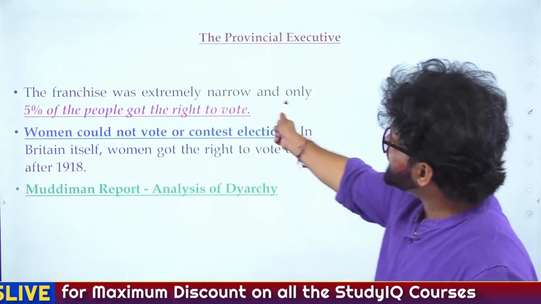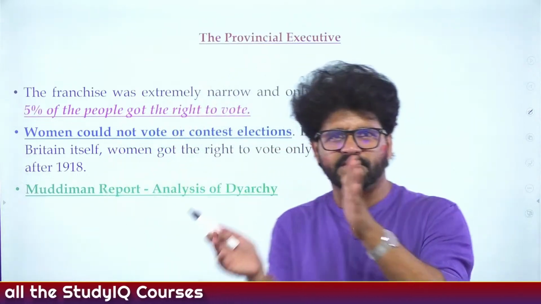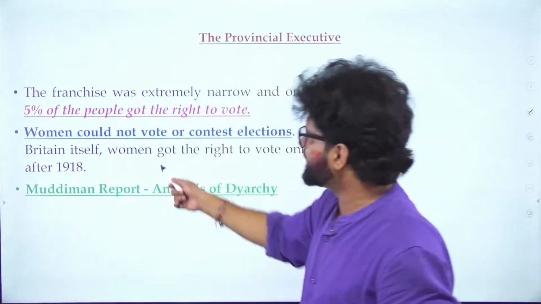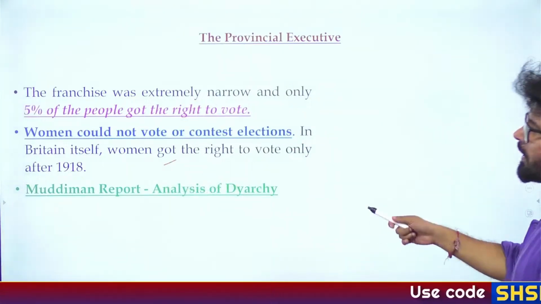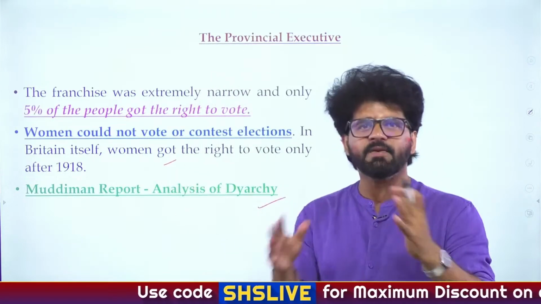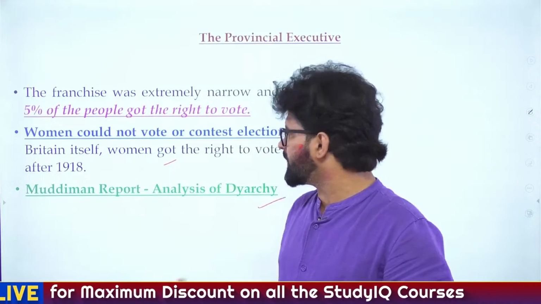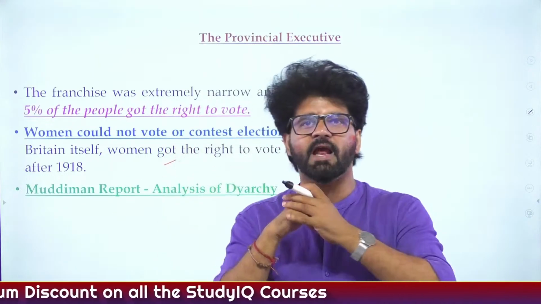Franchise, the right to vote, again not confined to IPL, and it is only 5 to 6%. That will be increased by the 1935 Act. That also we will see. Women could not vote. Muddiman report, they will do the analysis of Diarchy. And again, as we have seen, the Simon Commission is not the only commission which will review the 1919 Act. The Muddiman report is not the only report which will do the analysis of Diarchy.